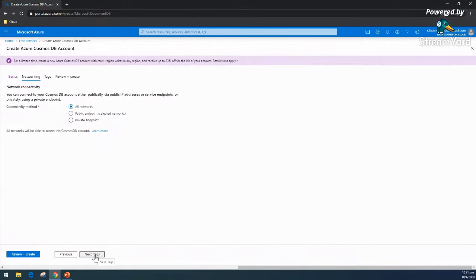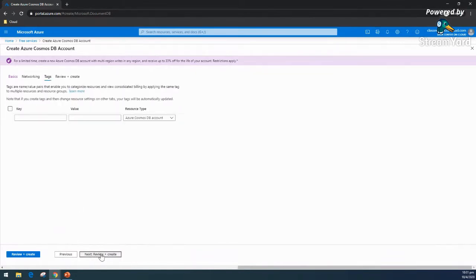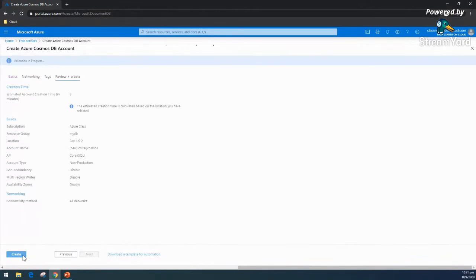So I'm not going for production, and here again I want all networks to be able to access, because it will give the API-based access and the endpoint. So I'm okay with that. And that's all for creating the Cosmos DB.